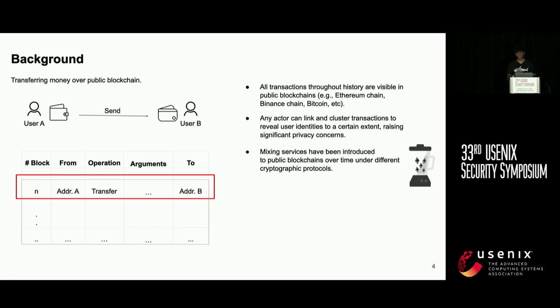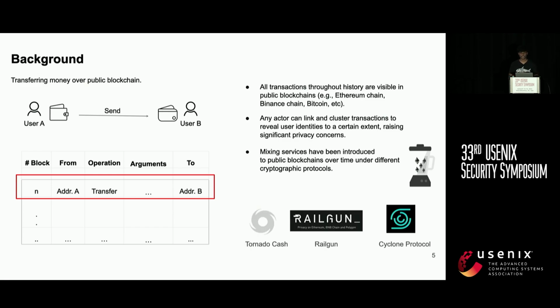To answer these concerns, over time, different mixing services have been introduced to public blockchains under different cryptographic protocols, such as Tornado Cash, Railgun, and Cyclone protocol.